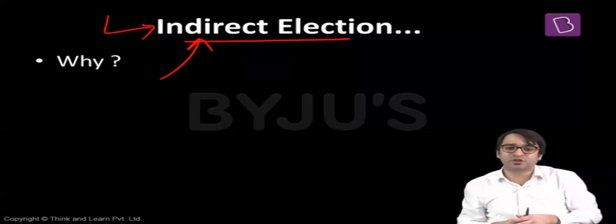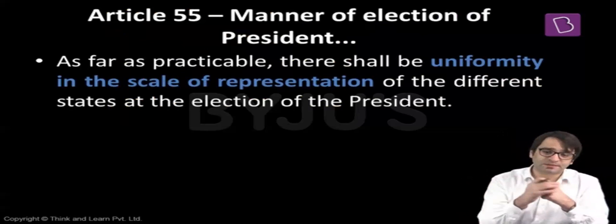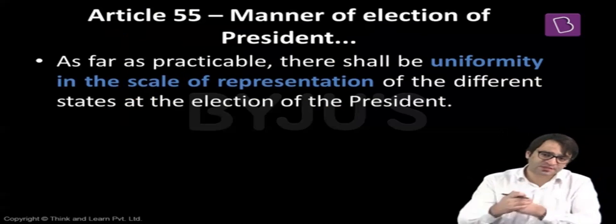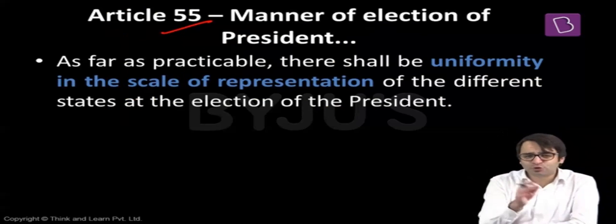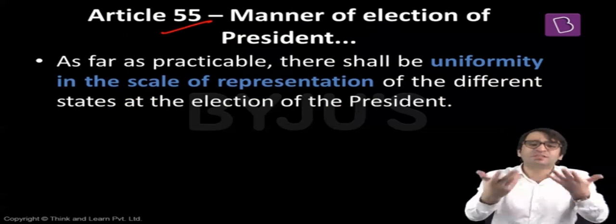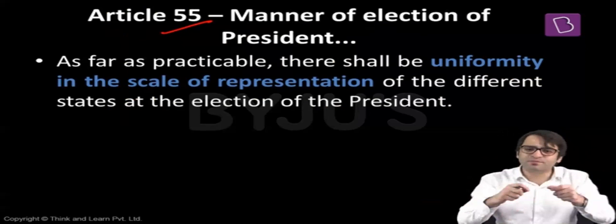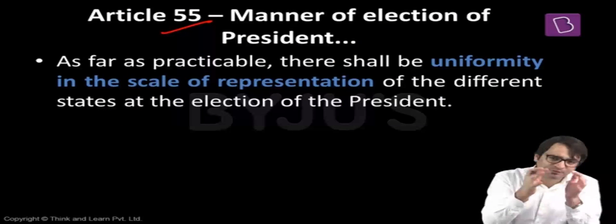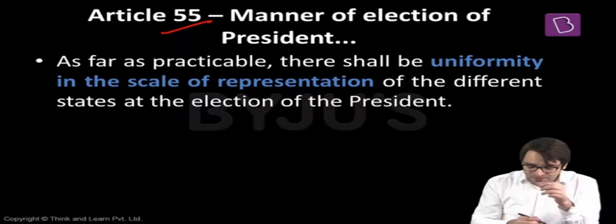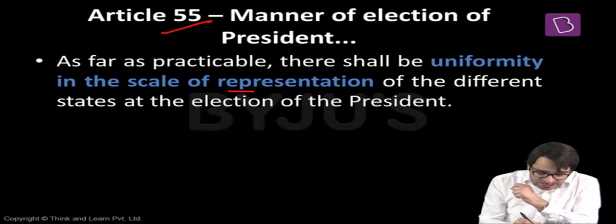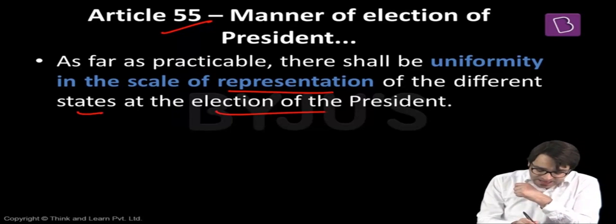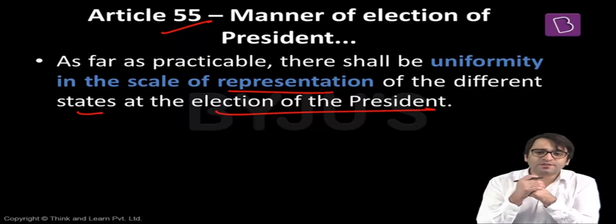The president is elected by an electoral college in an indirect election through a system called the proportional representation system. What do we mean by this proportional representation system? If you look at Article 55 of the Indian Constitution, you don't have to memorize these articles, but just for the sake of continuum, I'm giving you article numbers as well, though it is not required. Article 55 states that as far as practicable, there shall be uniformity in the scale of representation of the different states in the election of the president. Now, what is the implication of this?